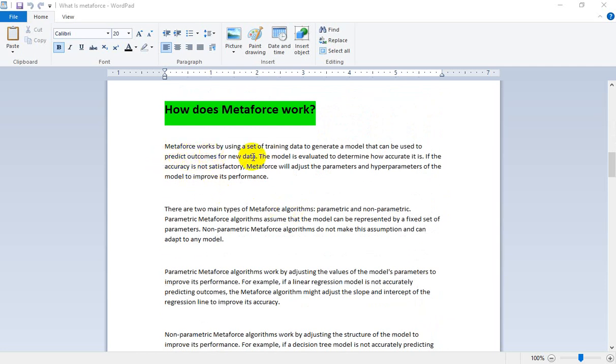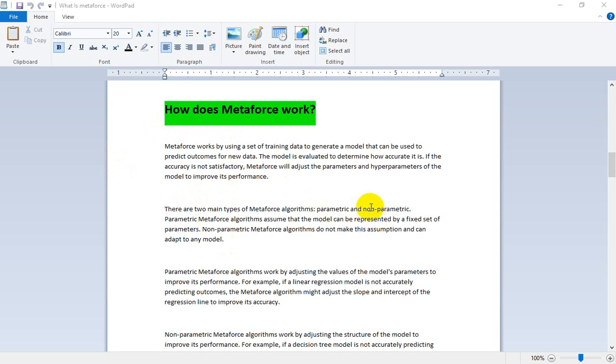How does metaphors work? Metaphors works by using a set of training data to generate a model that can be used to predict outcomes for new data. The model is evaluated to determine how accurate it is. If its accuracy is not satisfactory, metaphors will adjust the parameters and hyperparameters of the models to improve its performance. There are two main types of metaphors algorithms: